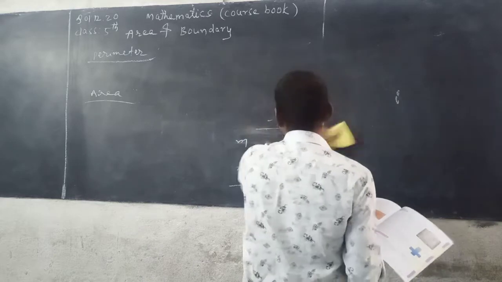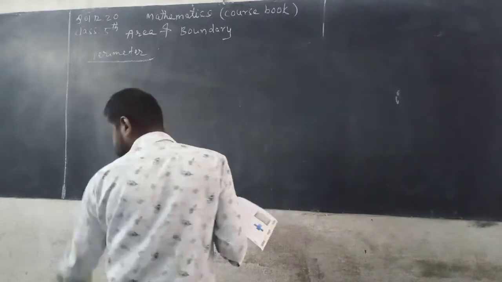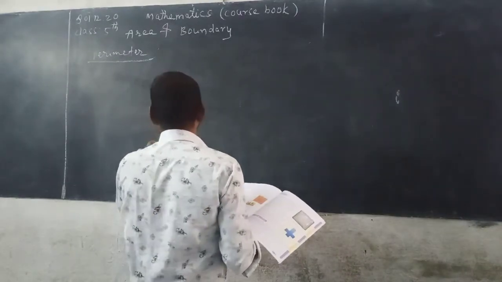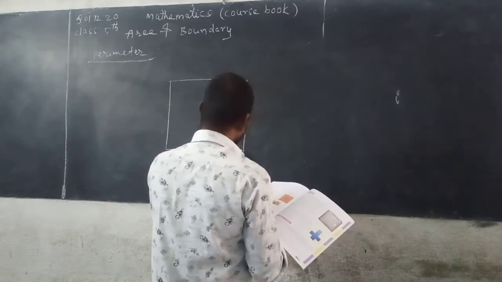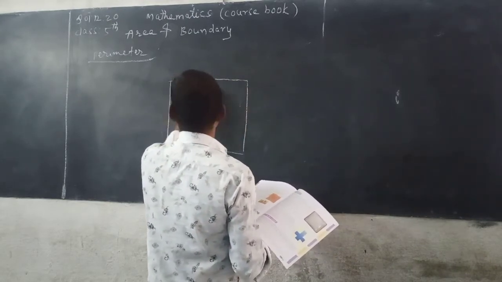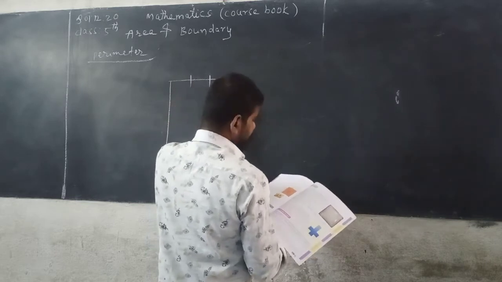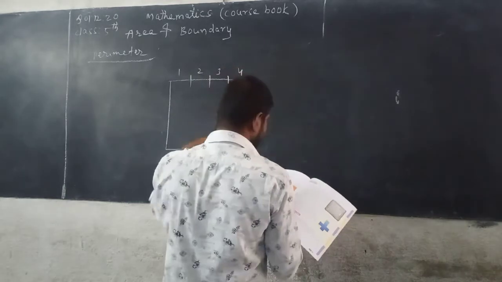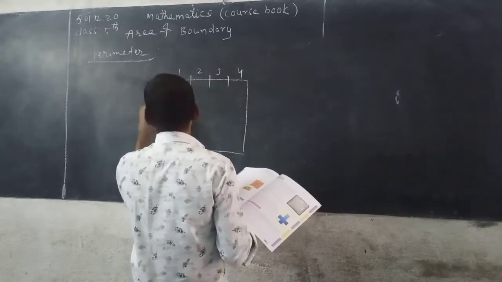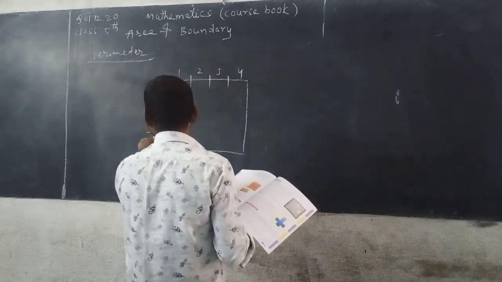Anu's handkerchief, beta. See here, numbered: this is 1, 2, 3, 4. See here, 1, 2, 3, 4. This side 1, 2, 3, 4.